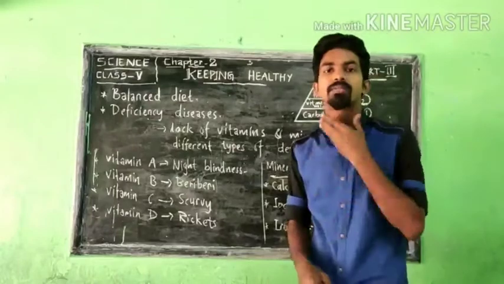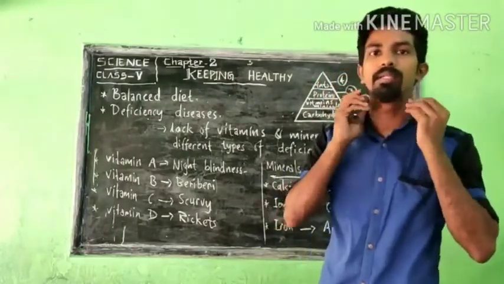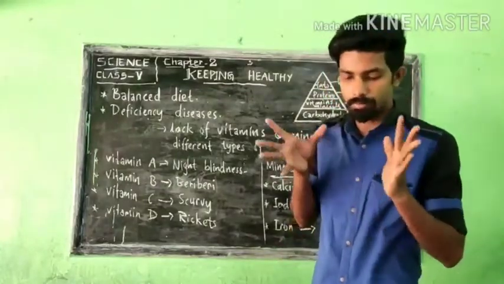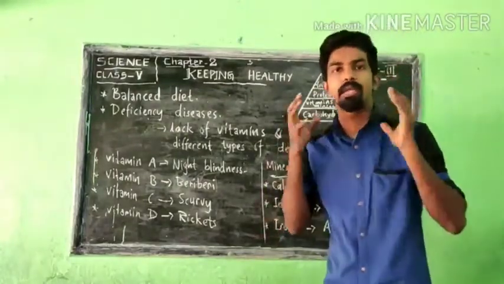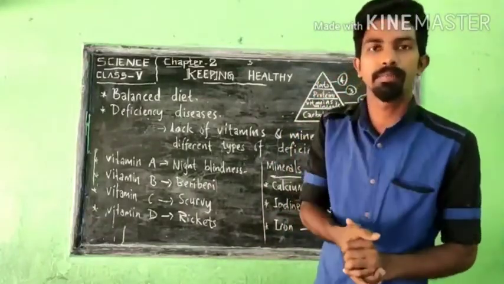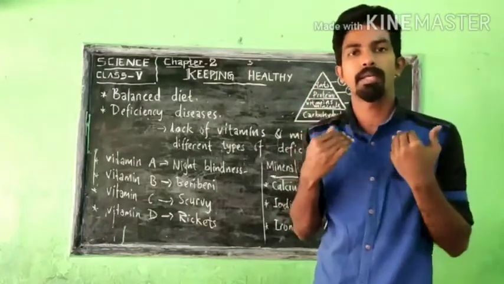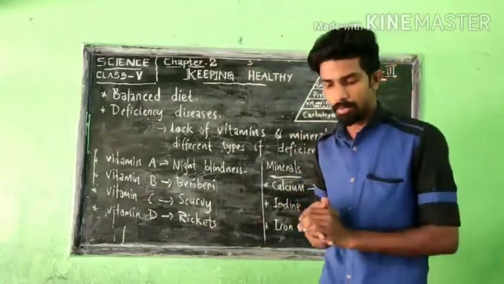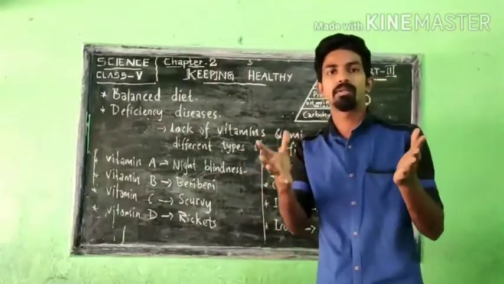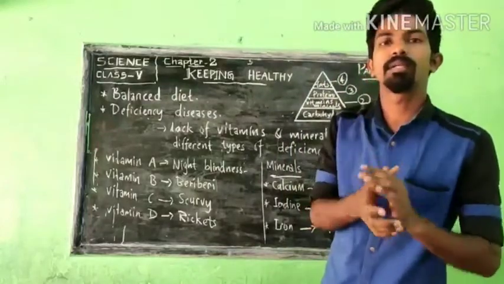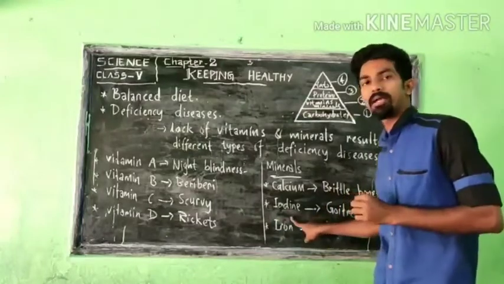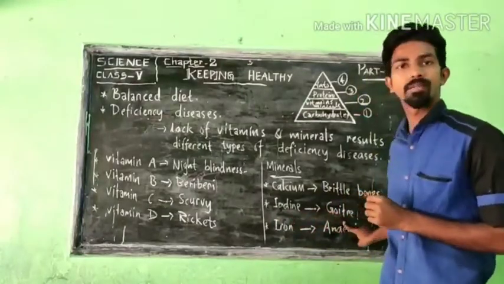Neck got swollen. Our neck will gradually become bigger, swollen, and the size of the thyroid gland will increase. Thyroid gland is an important gland which controls our metabolism. To control our body temperature, thyroid gland helps, then the skin, then the veins, our growth. So these all the thyroid gland does different metabolic activity of the human body. So if lack of iodine is there in our body, it will result to goiter.